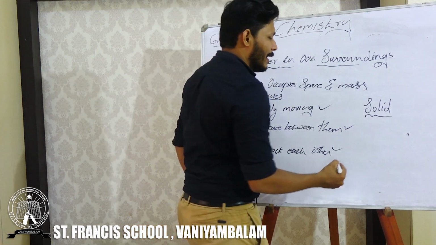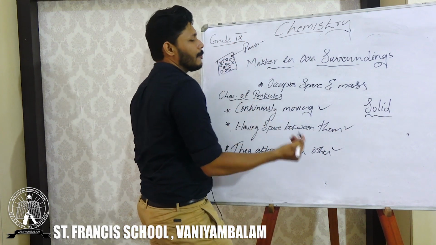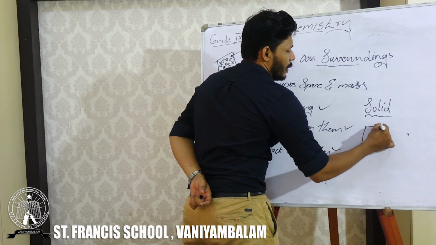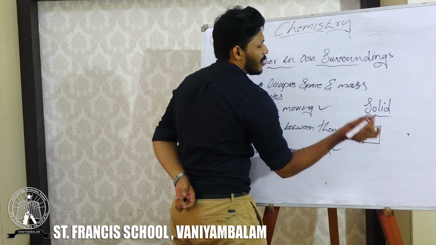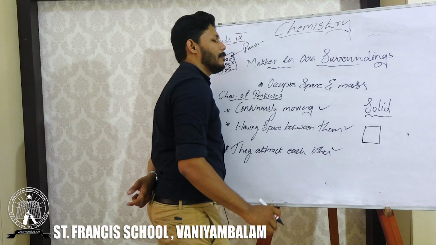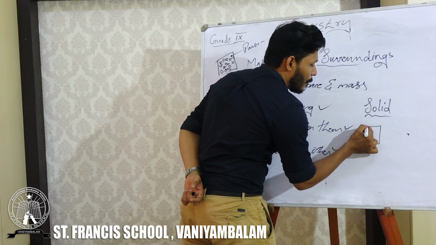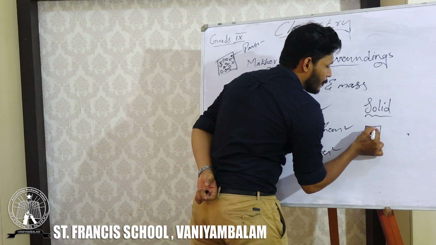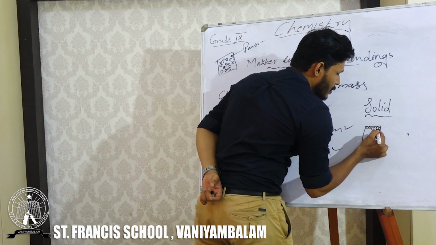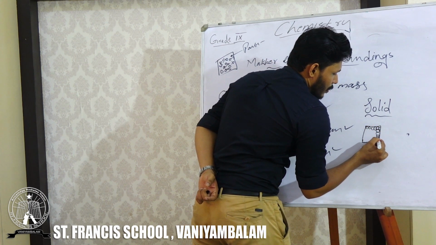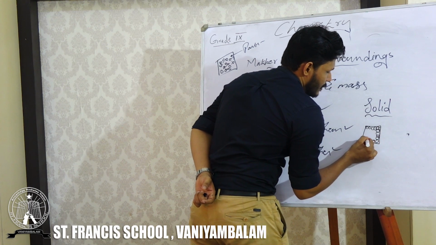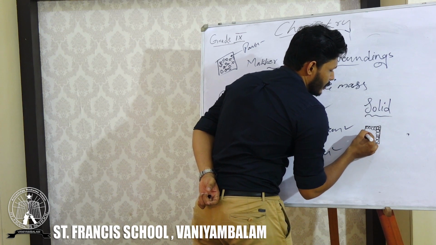A solid material will be just like this itself. It can be a square shape. Let's take an example of a square shaped solid material, and this solid material is made up of a lot of tiny particles like this. They will be just joined together.